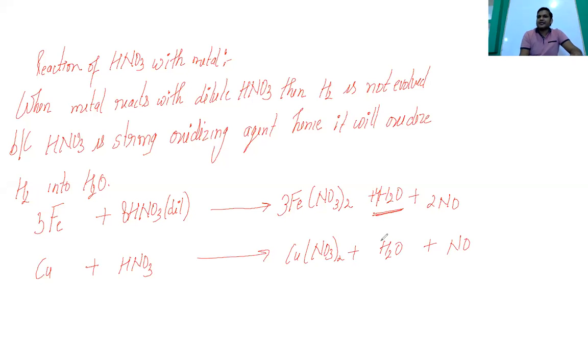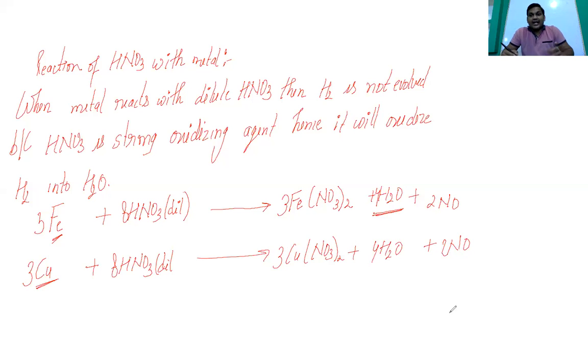Now you can balance, because if you are talking about the iron, iron has two valencies, that is +2 and +3. So here we are discussing the ferrous one. Okay, ferrous and ferric are there, na? So ferrous is +2. So here the copper we are talking about is valency 2. So the same balancing will be here also, 8HNO3. This is also once again dilute, and this will be aqueous, and 3Cu(NO3)2, and this will be 4H2O and 2NO.